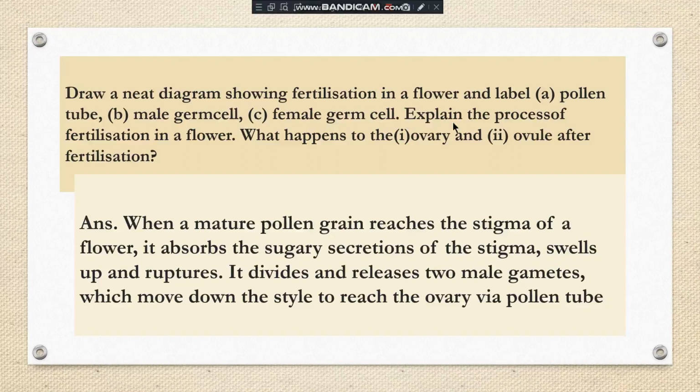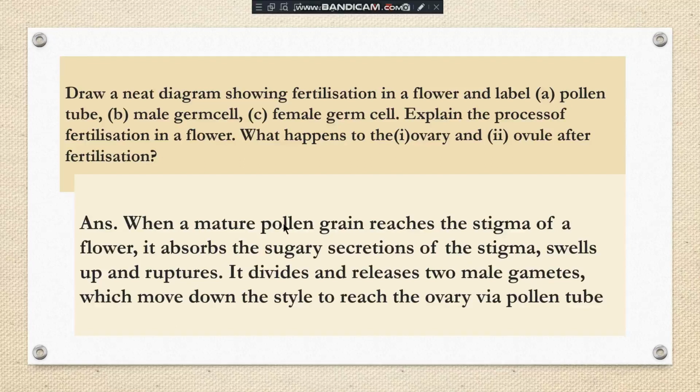Now the question is, explain the process of fertilization in a flower, and what happens to the ovary and ovule after fertilization? It is a 5 marks question, and you can see the question has been subdivided. The answer is, when a mature pollen grain reaches the stigma of a flower, by which process? By pollination. It absorbs the sugary secretion of the stigma, swells up and ruptures.